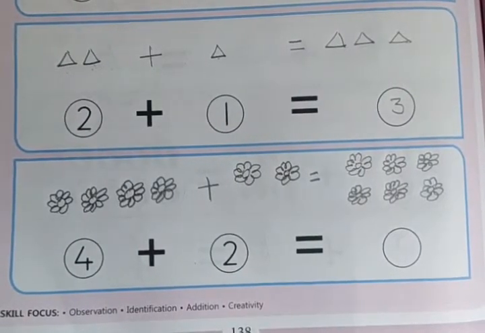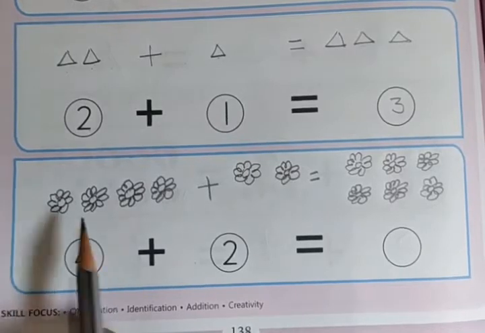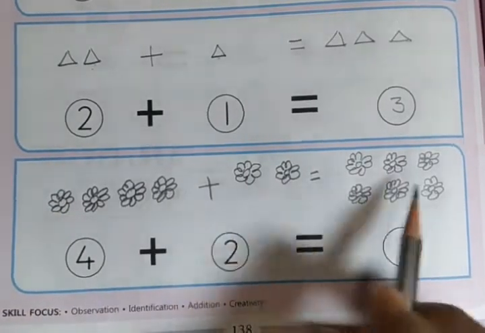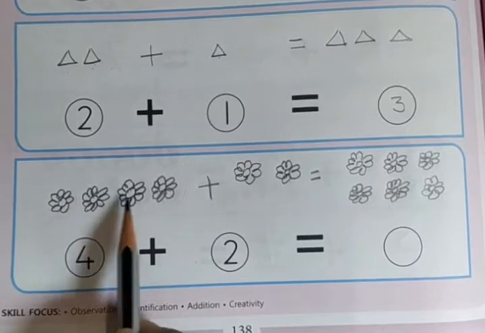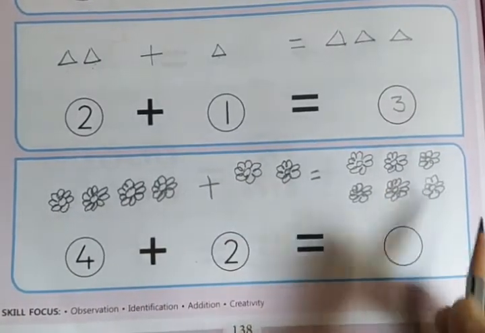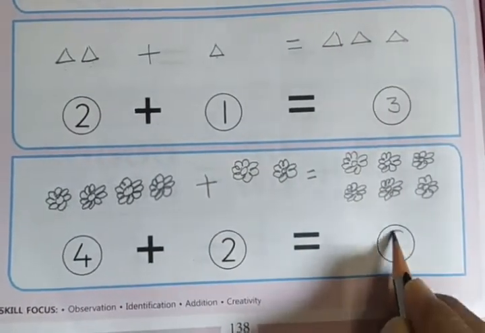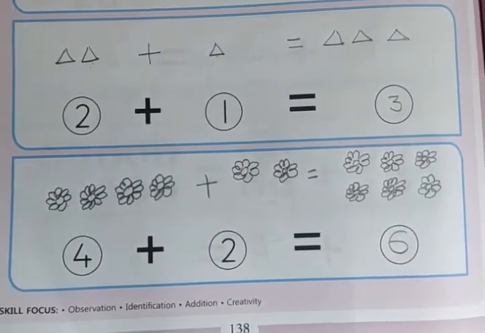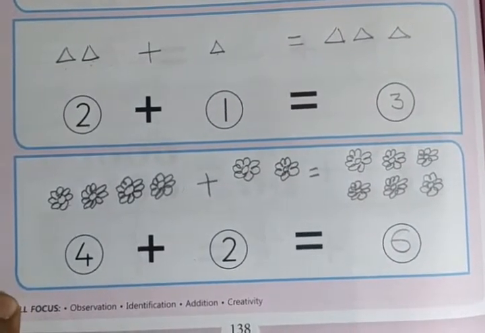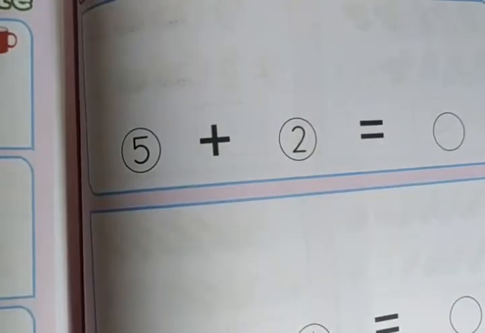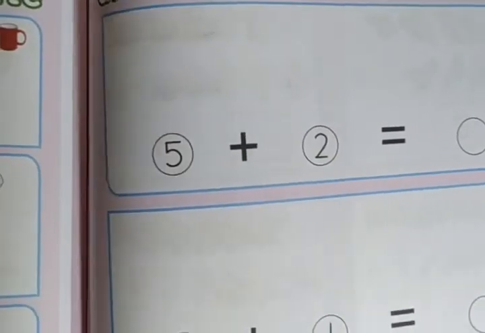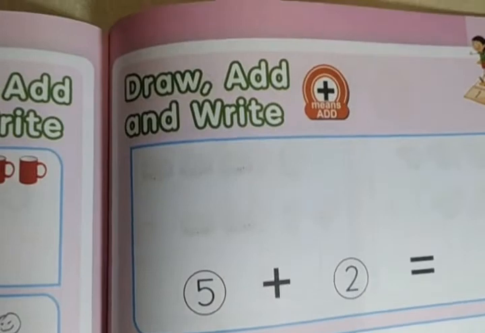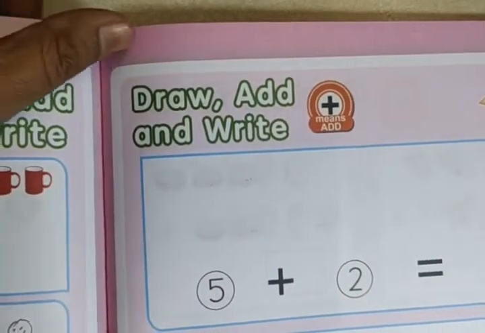4 plus 2, 1, 2, 3, 4. 4 plus 2 are 6, right? 1, 2, 3, 4, 5, 6 is equal to 6. 4 plus 2 is 6. So like this we have to draw any objects, any pictures, then we have to count and add, then write.